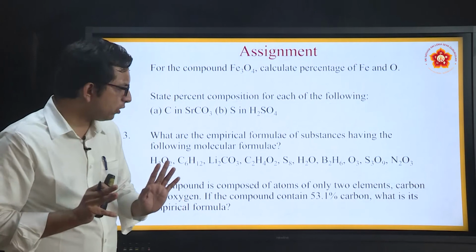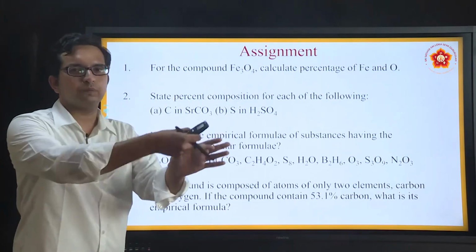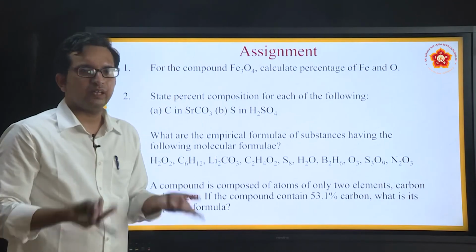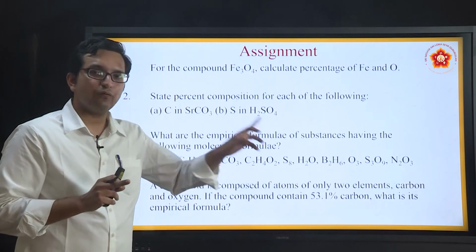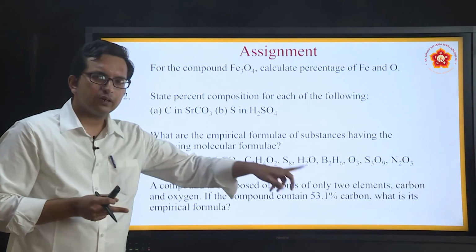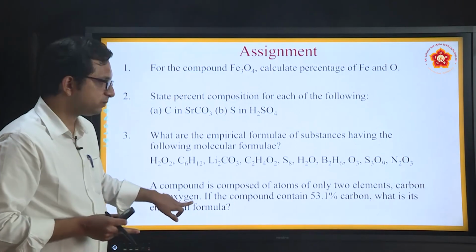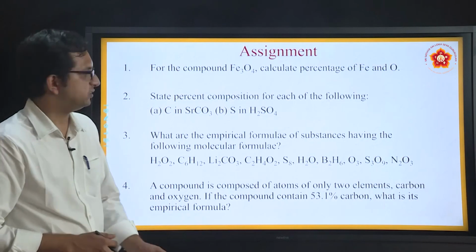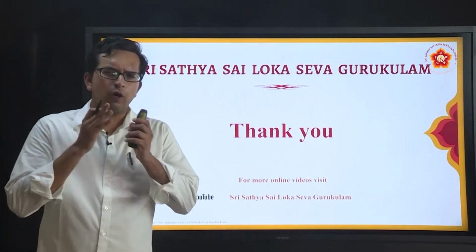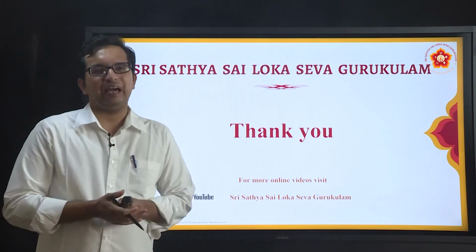Just to give you a review of it, if 53.1% is carbon, it means the rest of the percentage is oxygen. Then how do you go about it? 53.1 divided by 12, because 12 is the mass of carbon. Whatever is left over divided by 16. Why 16? Because the other element is oxygen. And then try to find out the empirical formula in this case. So this is how we study the molecular formula and empirical formula and their corresponding calculations.